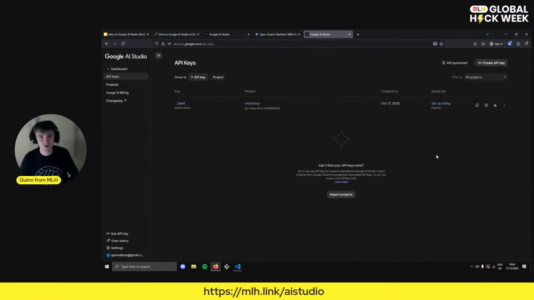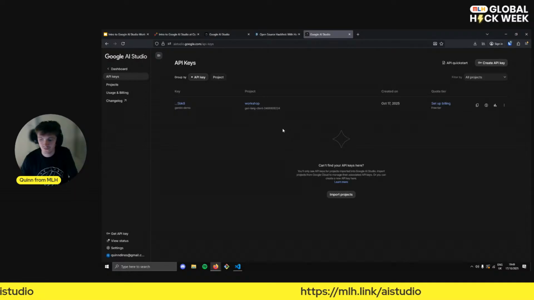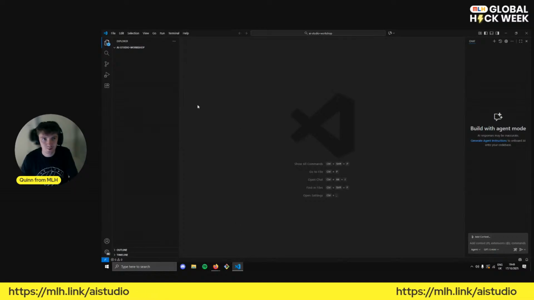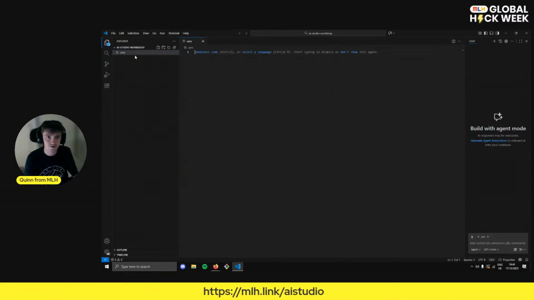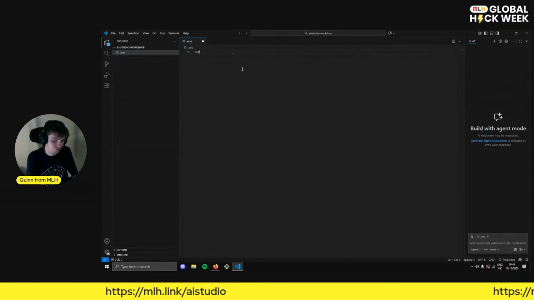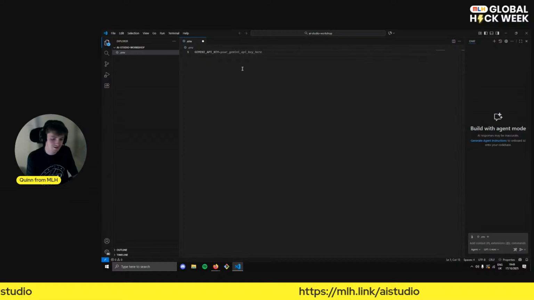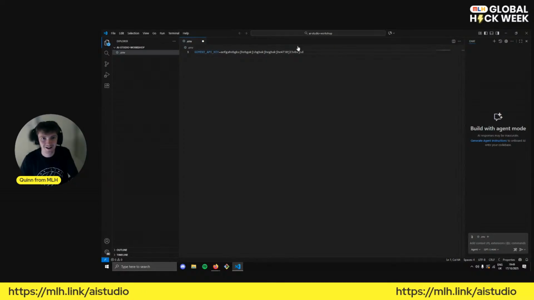Great. So most of the demos that we're going to be doing are going to be in the AI Studio, but I do want to show you how easy it is to take a prompt from AI Studio directly into VS Code or whatever environment that you like. So let's get set up here. We're going to store this key, while I have it on my clipboard, in a .env file, and we're going to call it GEMINI_API_KEY. Then we hit equals and type in our key, and it will look something like this, probably with some capitals and some numbers. And you're going to just paste it in.